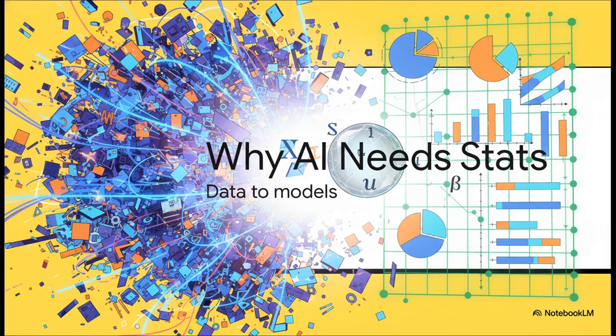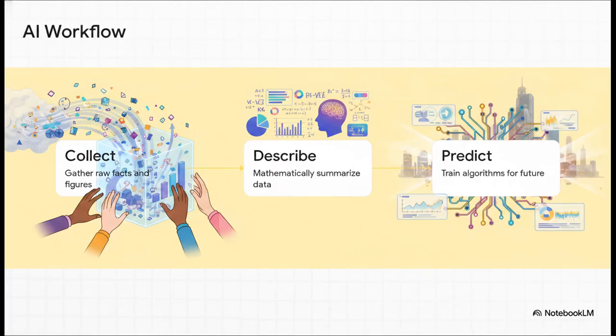All right, diving right into Section 1, why AI needs statistics, going from messy data to powerful models. We live in a world that is just overflowing with massive, chaotic, real-world information. Statistics is the scientific framework we use to take all that mess and turn it into reliable models. Without it, AI would just be guessing blindly in the dark.